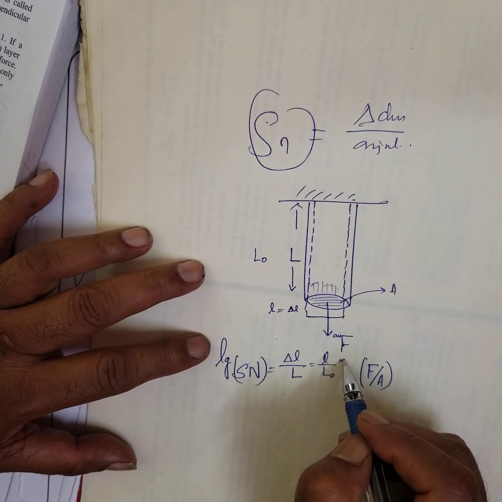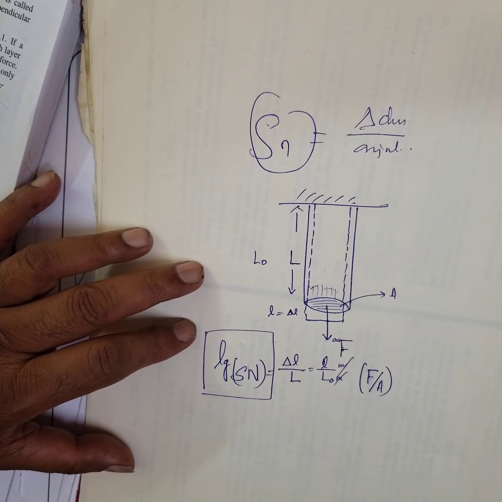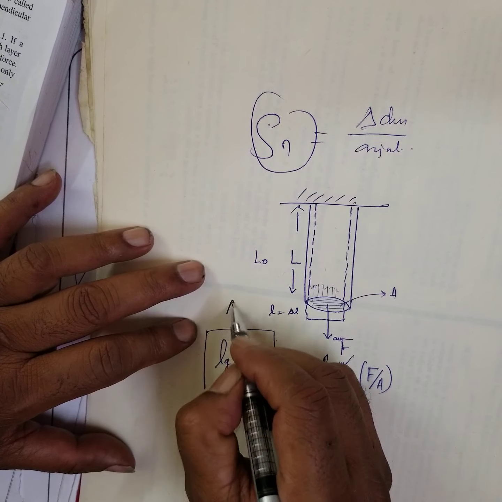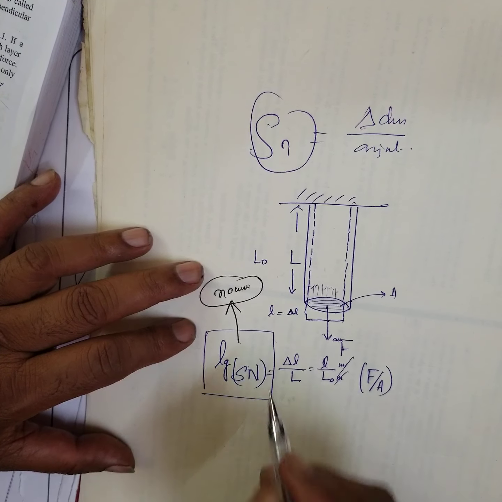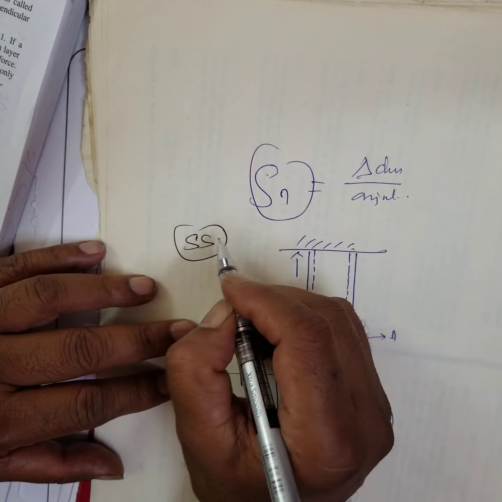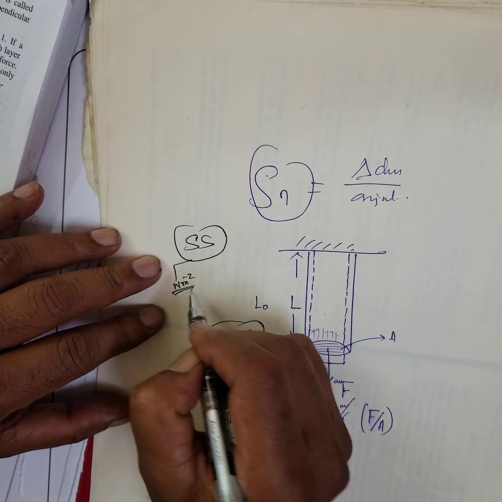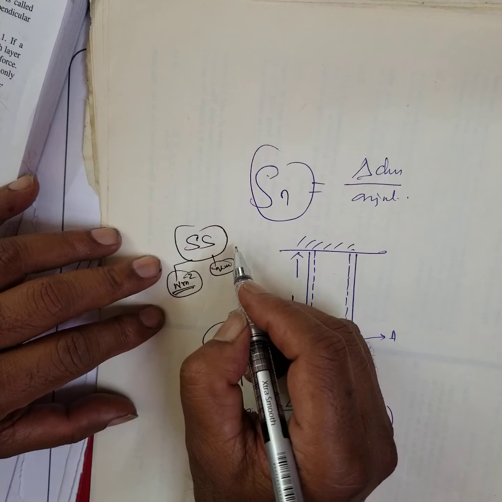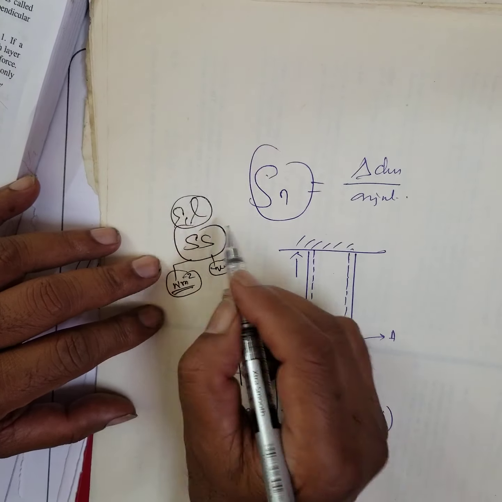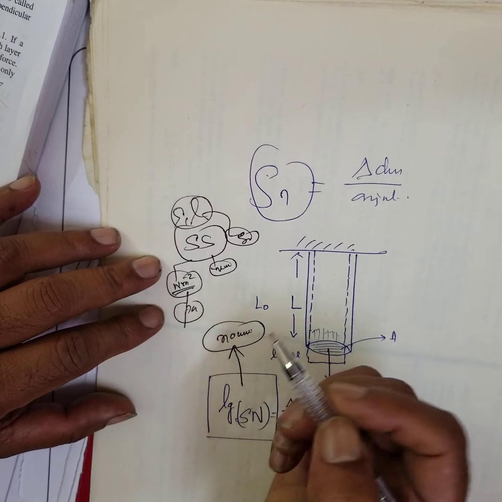But this is also in meters, this is also in meters. Therefore, strain has no unit. What about the stress? Stress has a unit. The unit is Newton per meter square, which is called Pascal.